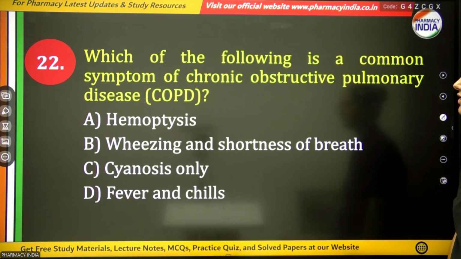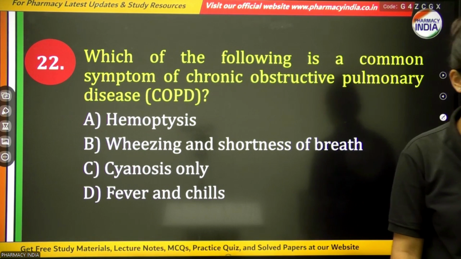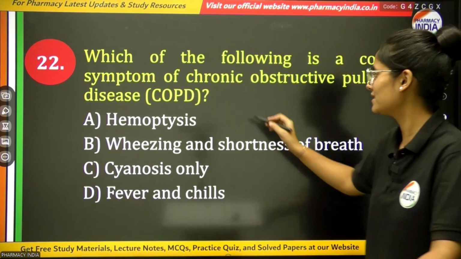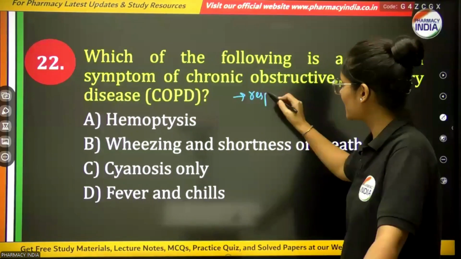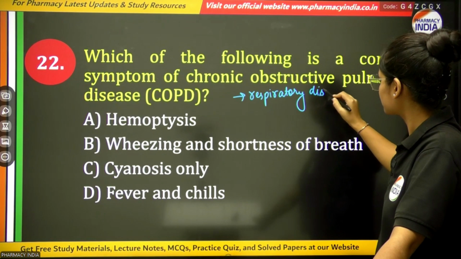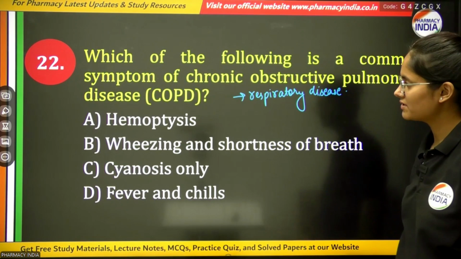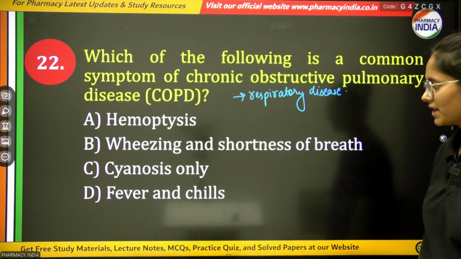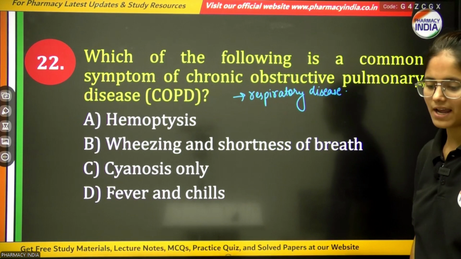Next question, which of the following is a common symptom of COPD, that is chronic obstructive pulmonary disease? Again, this is a type of respiratory disease. Your options are hemoptysis, wheezing and shortness of breath, cyanosis only, or fever and chills.